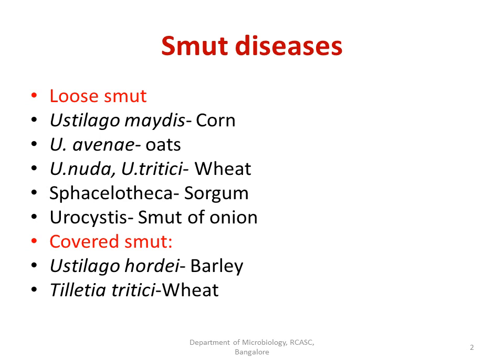Once again I will repeat why it's called covered smut. Once the teleospores are produced inside the ovaries, they are not released at all. They are in the form of sori or smut balls. They are so compact to each other, and this compactness is due to the deposition of a fatty substance, and these spores are not dispersed.